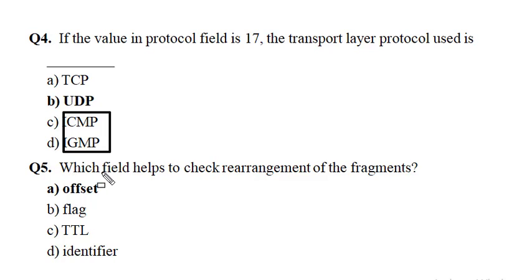Next question: which field helps to check rearrangement of the fragments? The correct answer is A, offset. The fragment offset field specifies where the fragment fits in the original datagram. The offset of the first fragment will always be 0. The size of the field is 3 bits shorter than the size of the total length field.